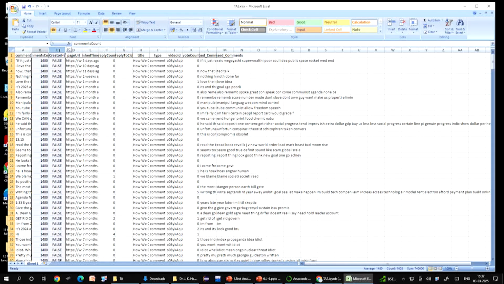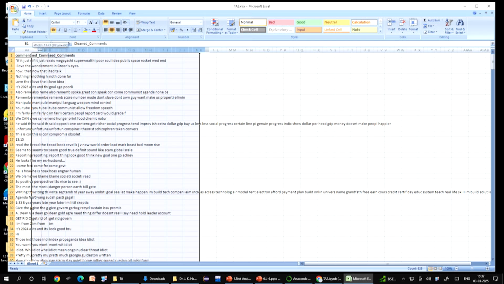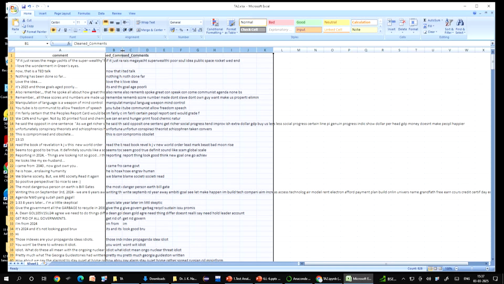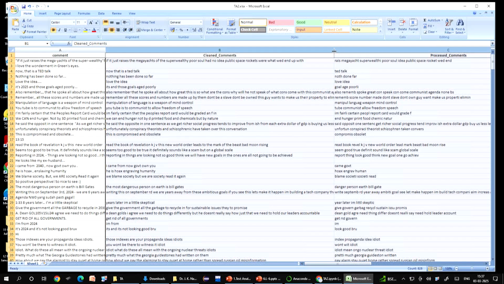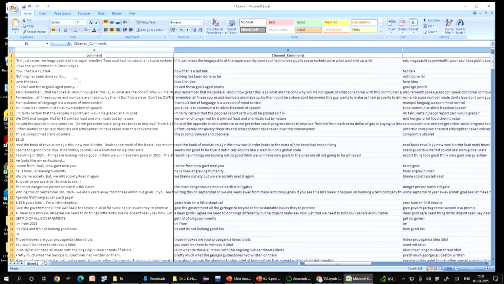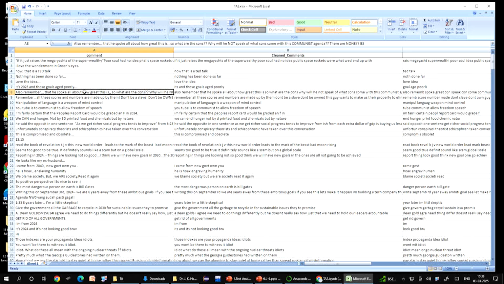And from B to K. Now, it looks much better, you see. So, you have 3 columns now in front of you. First is the comment, that was the raw comment, right. So, column A is the raw comment, where you can see everything that was written in that Twitter or social media, YouTube, wherever. Whatever you had scraped or extracted, this is the original data, right.